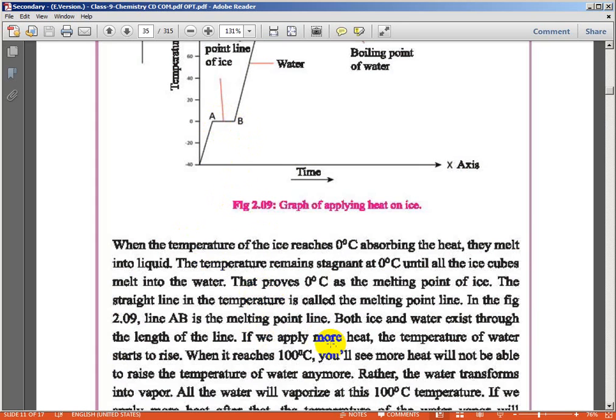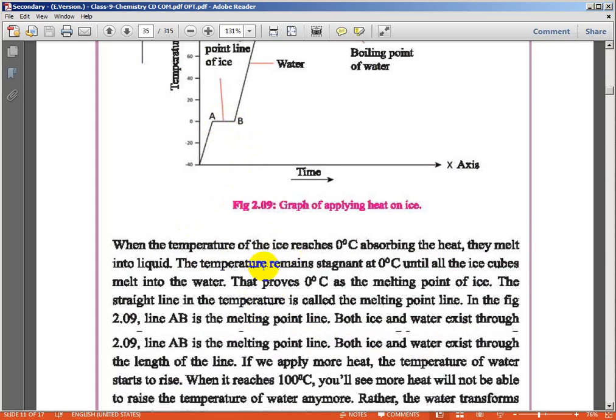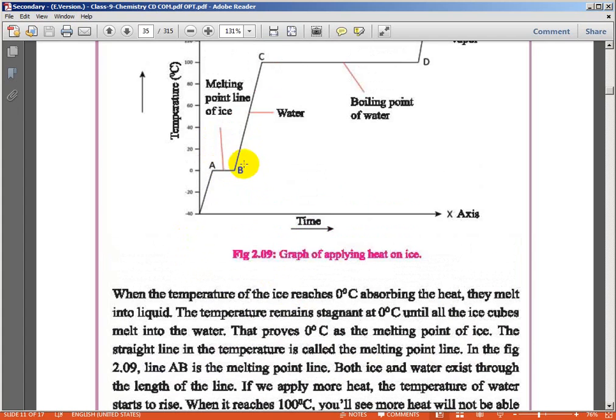If we apply more heat, the temperature of the water starts to rise. After the melting point line, if we apply heat, the temperature rises to 100 degrees Celsius.